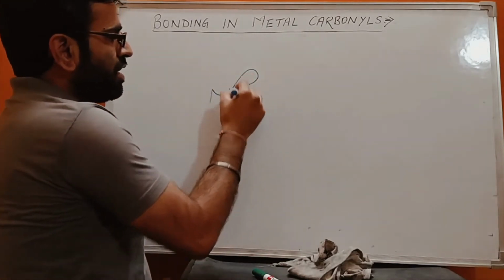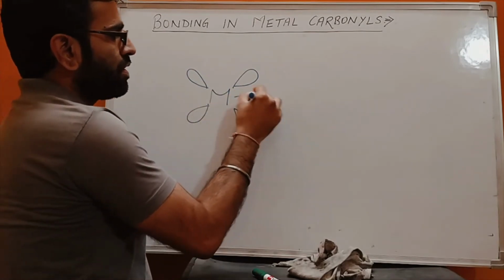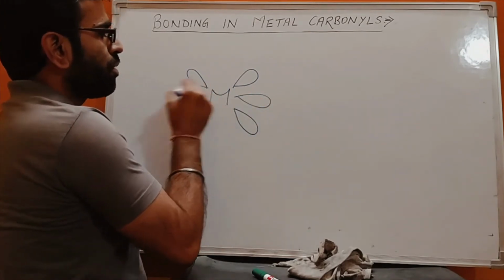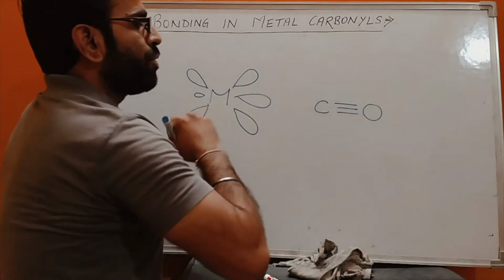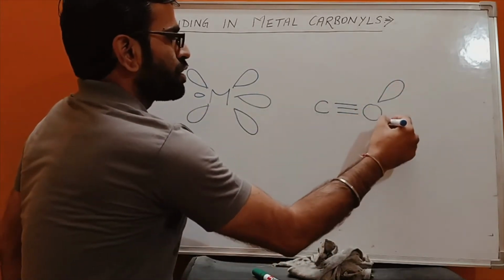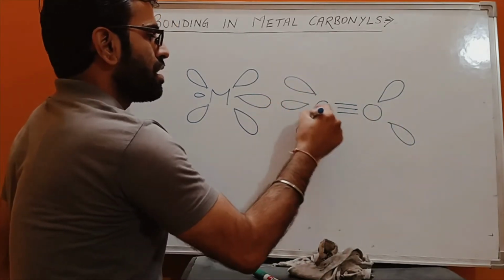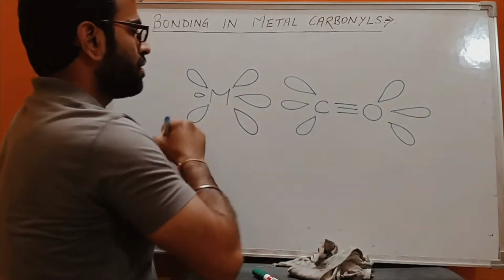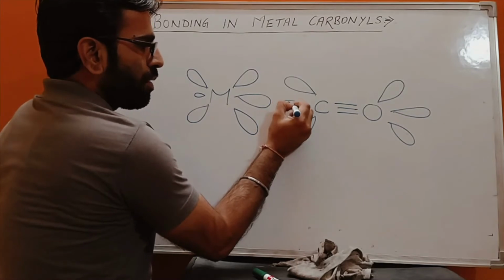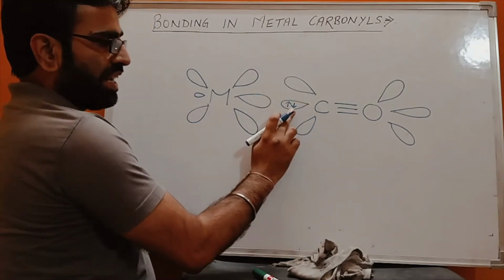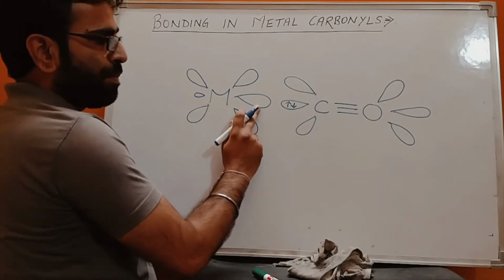A metal has some filled orbitals, but it also has some vacant orbitals. The carbonyl, which has a triple bond between C and O, also has some filled and vacant orbitals. Suppose this orbital of the carbonyl ligand has an electron pair, and this orbital of the metal is an empty orbital.